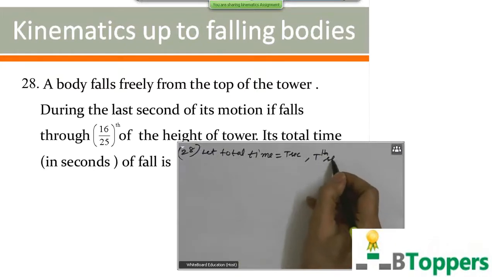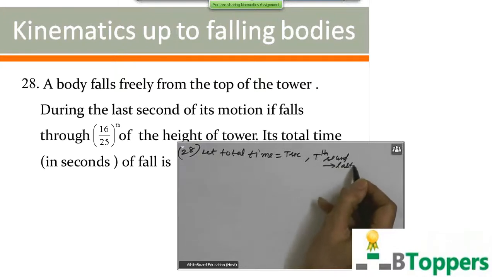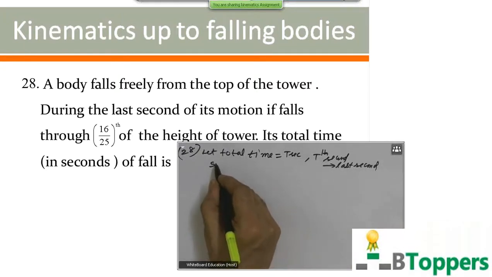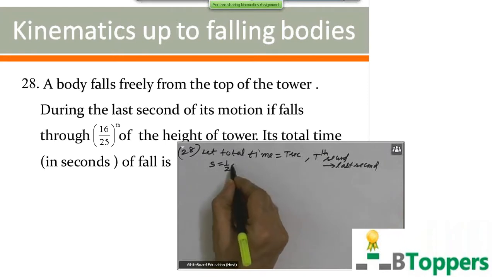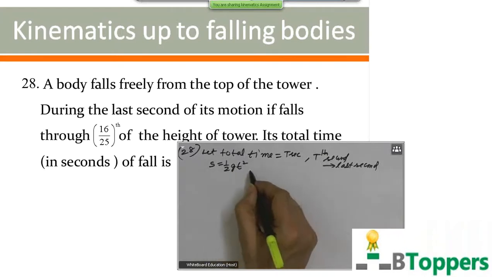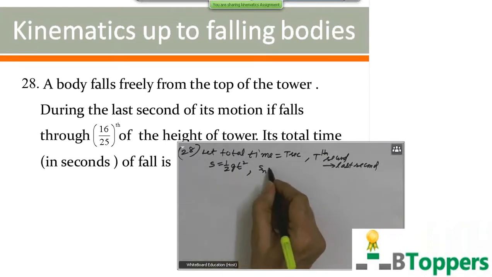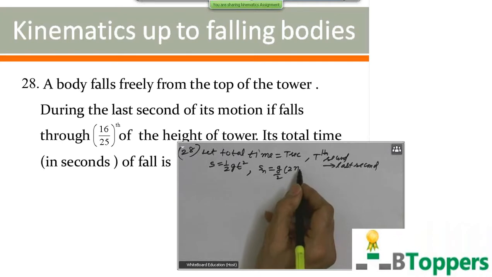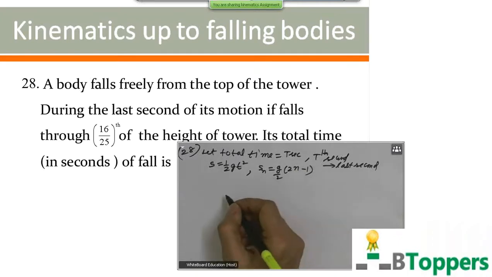Then the Tth second is the last second of the fall. Distance covered by a freely falling body in first T seconds is given by s equal half g t square, and distance covered in nth second is numerically equal to g by 2 into 2n minus 1.